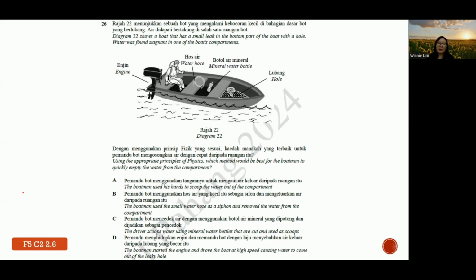Then similarly go for B, the boatman uses a small water hose as a siphon. Okay, unless the water does not keep on coming in, right? So also not so practical. Then C, the driver scoops the water using mineral bottles. And lastly, D, the boatman starts the engine and drives the boat at a high speed. So generally D is the best answer, whereby when you move at high speed, you will force the water to flow outward due to the difference in pressure. What I mean is, the water will flow out from the hole, so this is a better option.